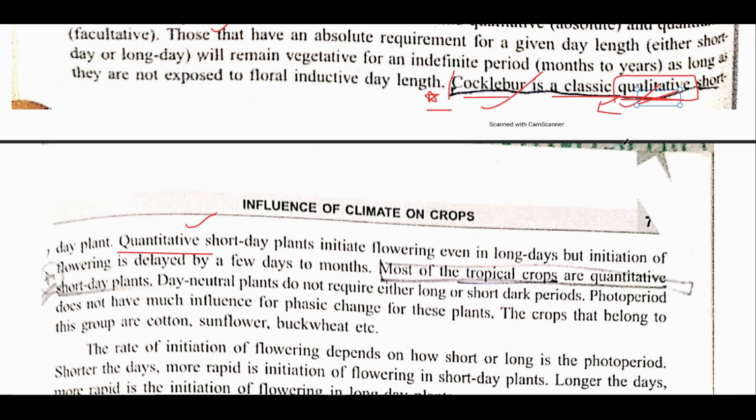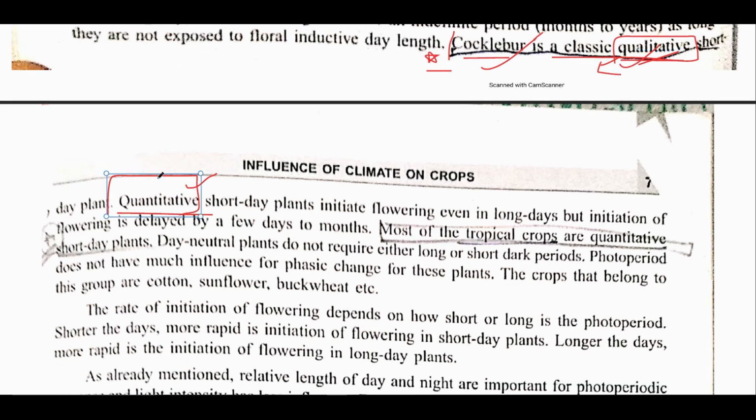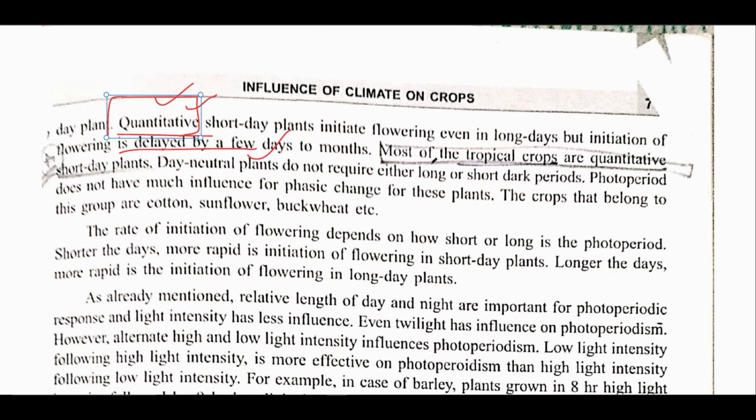If there is an intermediate day length, they would not flower. While in case of quantitative short day or long day plants, they can initiate flowering even during long days, but the initiation would be delayed. Most of the tropical crops are quantitative short day plants. Alright, remember that they are quantitative in nature.